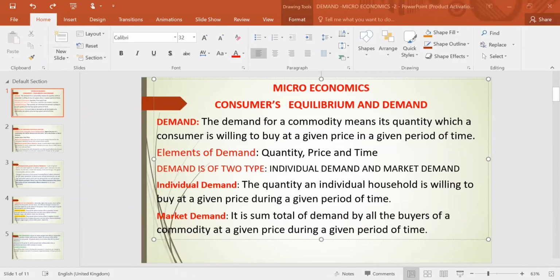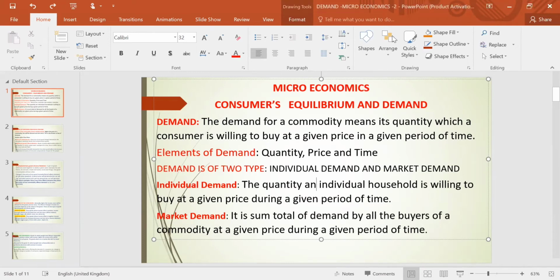So what all things are included in it? When we say demand, demand means the quantity of commodity which a consumer is willing to buy at a given price during a given period of time.